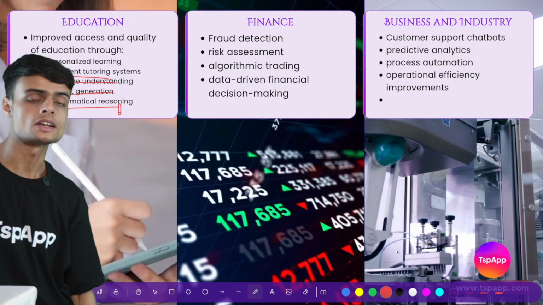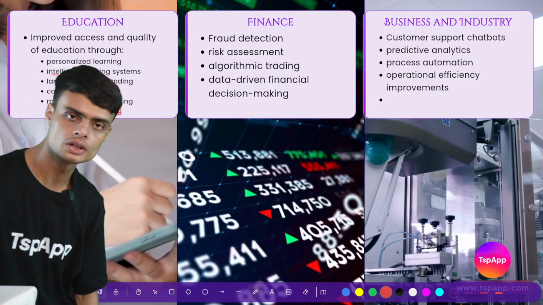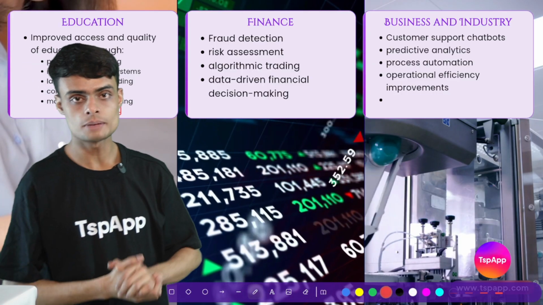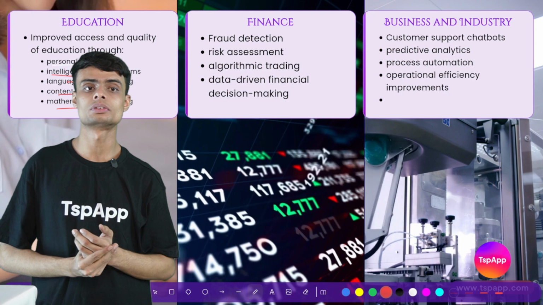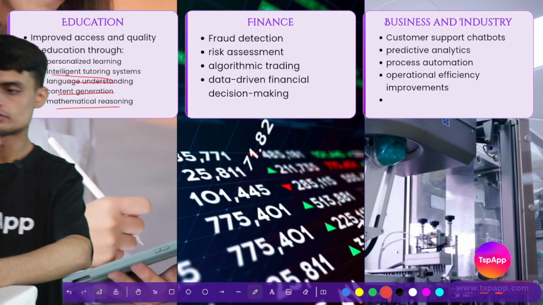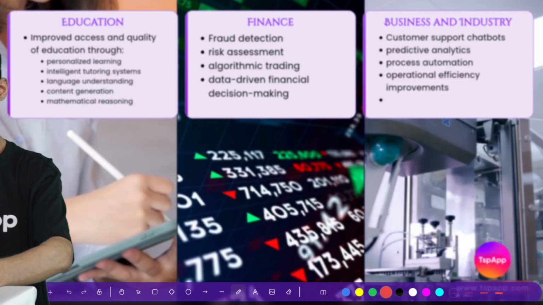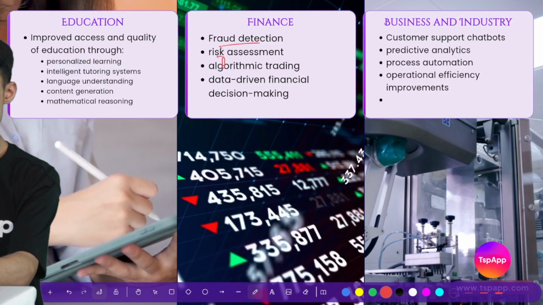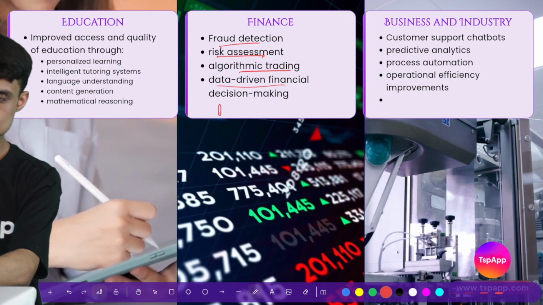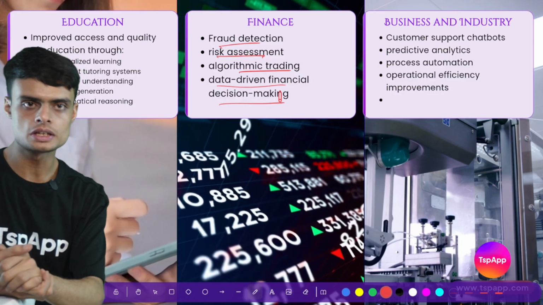Another case is finance, and this is a very important case because AI is being used in the real world to detect whether the person who has come to the bank to take a loan can become a fraud. Okay, fraud detection, risk assessment, algorithm trading, data driven finance, decision making. So all these things are related to finance where AI is being used.